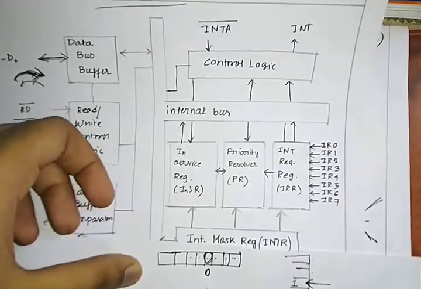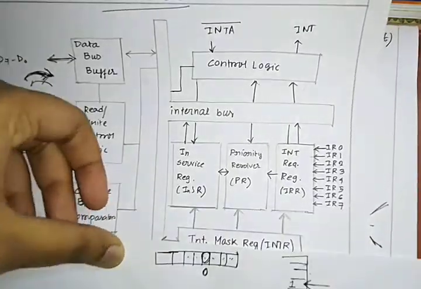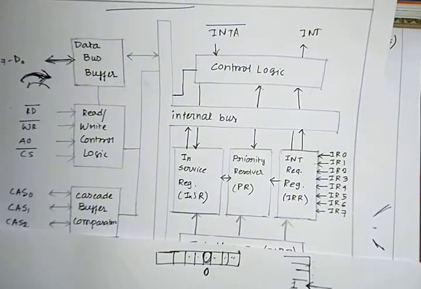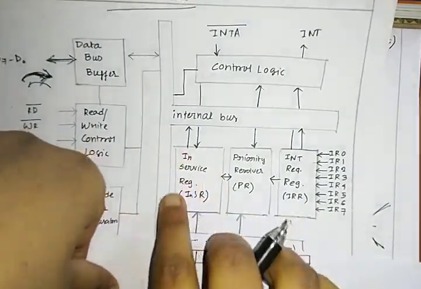If it is not masked, then it will go to the in-service register. What is the task of this register?